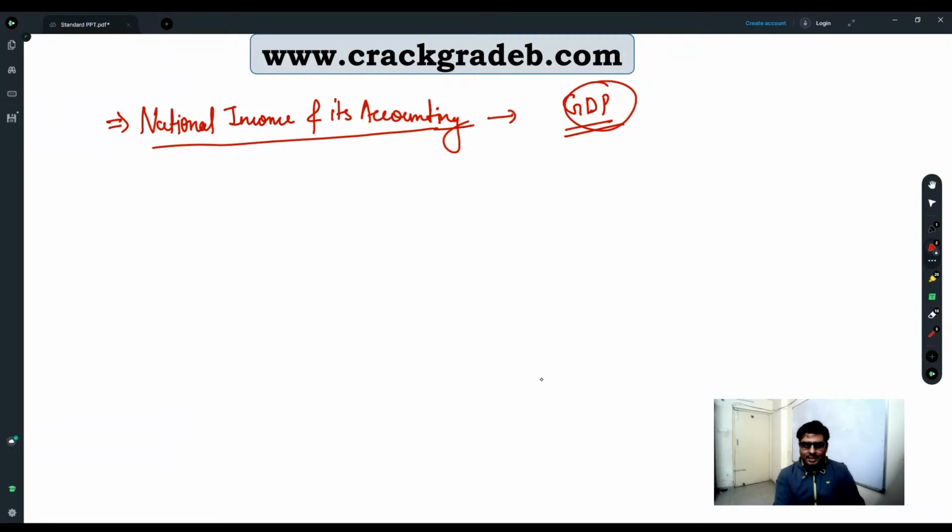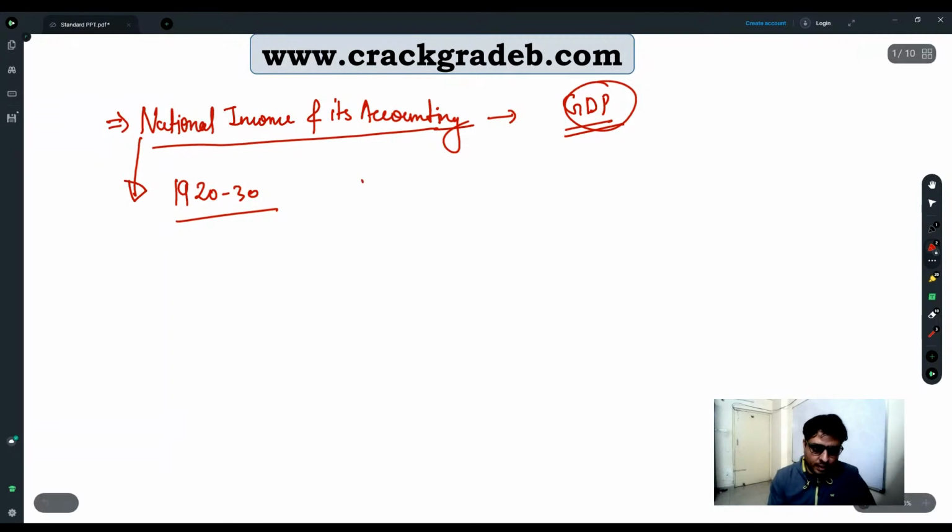But if you see this topic in the subject of economics, it came into the picture seriously only when governments and economists were not very concerned about national income until the 1920s and 30s. It was the interwar period. Interwar period means the time period between World War One and World War Two.